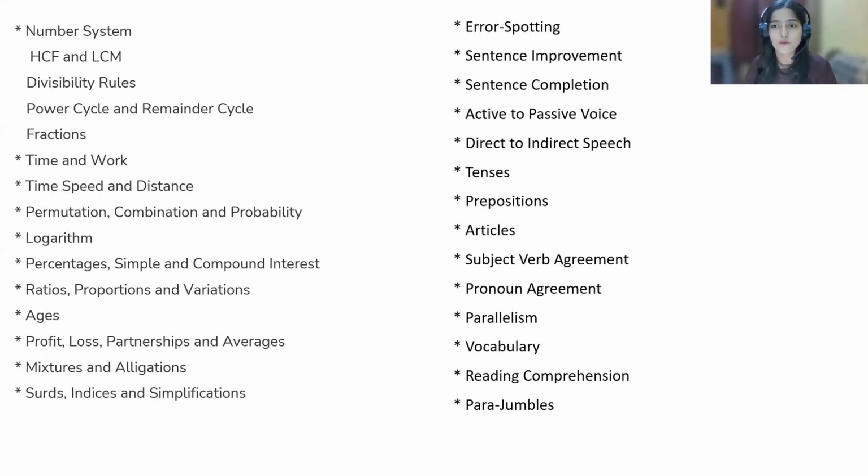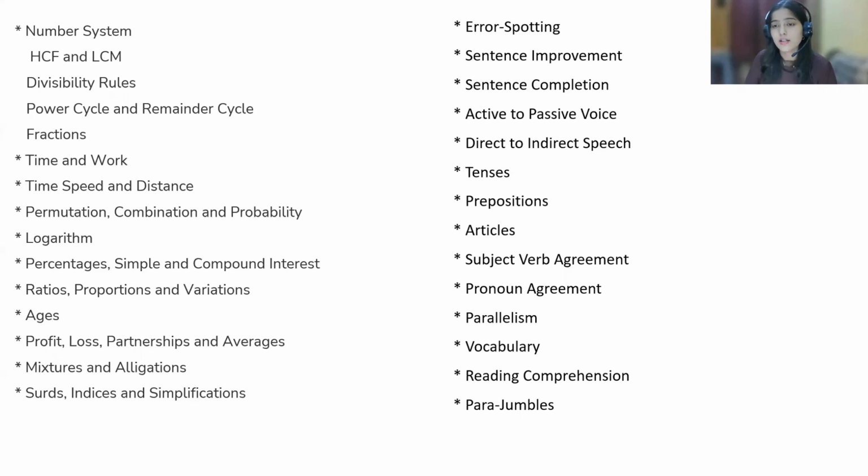I'll be providing the playlist for the TCS aptitude in the description itself, so you can check it from there and practice the number system from there. In the number system, you will have HCF and LCM based questions, and divisibility rules. Divisibility rules are a must to do, and many questions get asked from them, and you won't believe it, it hardly takes seconds to solve the question if you're aware of the concepts. But if you're not aware of the concept, then obviously you won't be able to solve it. The same applies for power cycle and remainder cycle, cyclicity. All this I have discussed in my video, so please do refer to that video. This will be very, very helpful for you.